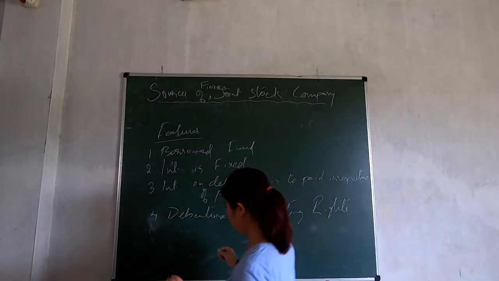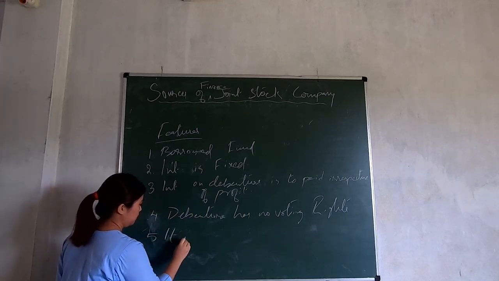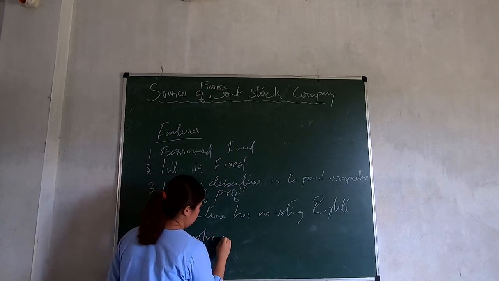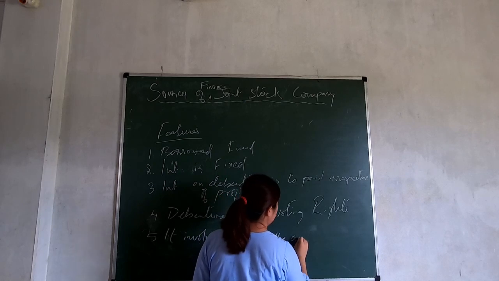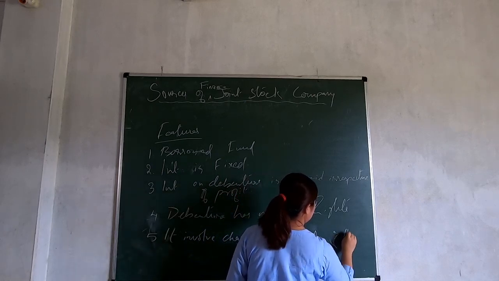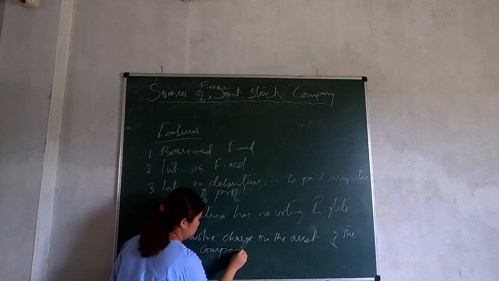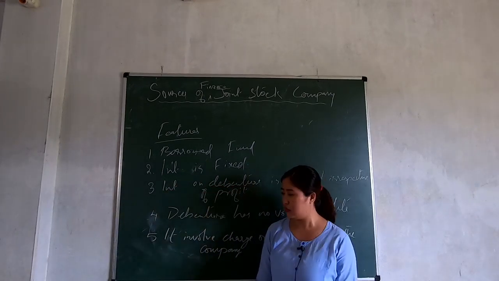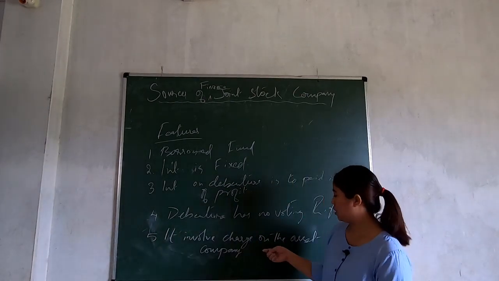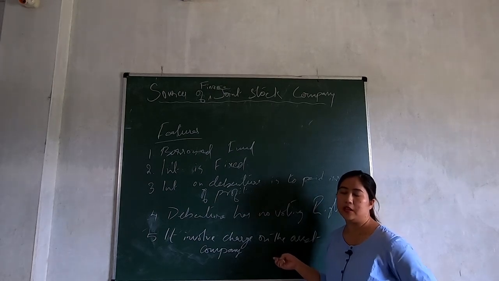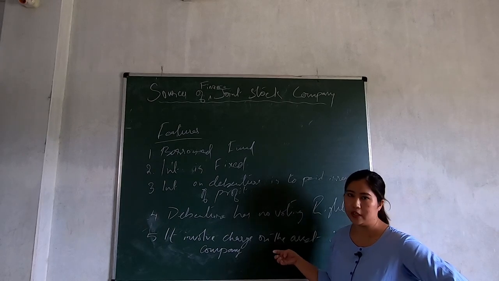And we have already seen in the definition also, it involves a charge on the asset of the company. So while issuing debenture, the debenture holder may act as a security, which is a charge against the asset of the company. They may have to mortgage the asset of the company, all right, while issuing debenture.